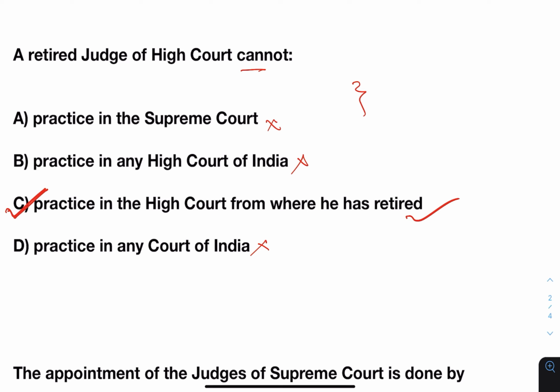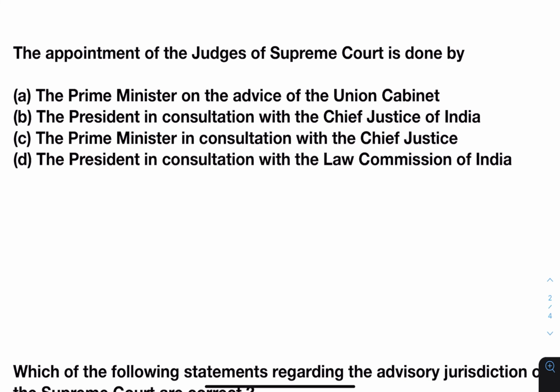So there is no such thing as an easy question in the exam. You must read the question twice before marking the answer. Next, the appointment of the judges of the Supreme Court is done by: the Prime Minister on the advice of the Union Cabinet, the President in consultation with the Chief Justice of India, the Prime Minister in consultation with the Chief Justice, or the President in consultation with the Law Commission of India. Now we have an independent judiciary and the Prime Minister is part of the executive, so the Prime Minister is not involved in the appointment of judges of the Supreme Court. The President appoints in consultation with the Chief Justice of India.